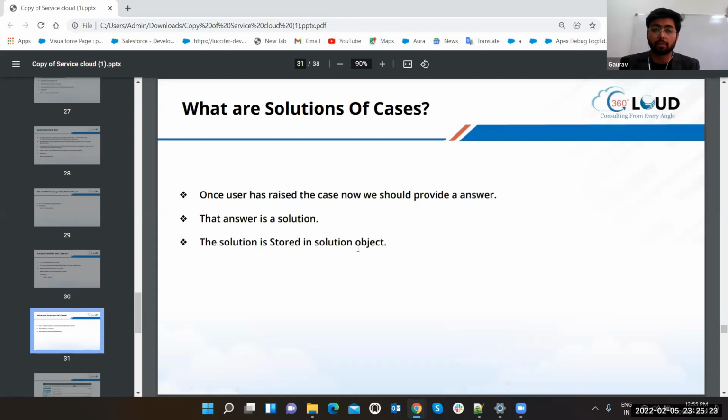Why solution and why knowledge? In a knowledge article, we can give ready-made steps to follow, so they can follow the steps and resolve the issue. Knowledge articles are a guide to the solution.